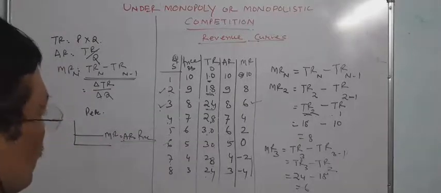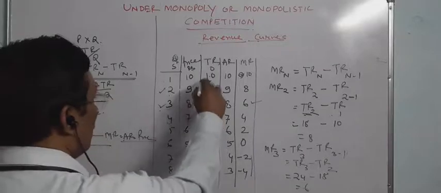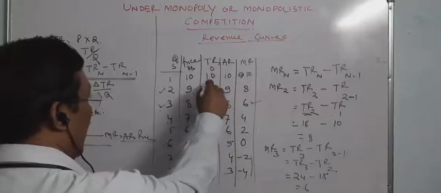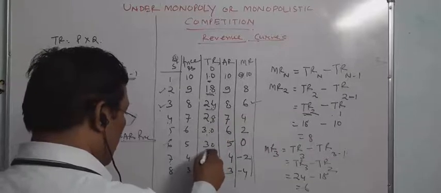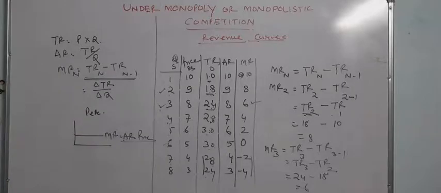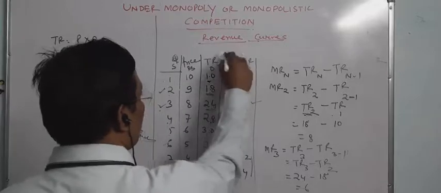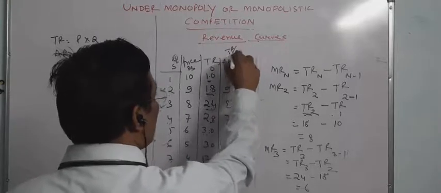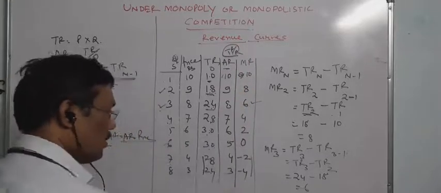But total revenue increases: 10, 18, 24, 28, 30. After those 6 units, it reduces from 28 to 24. In the average revenue case, average revenue is equal to total revenue divided by quantity sold. That is also going on decreasing.